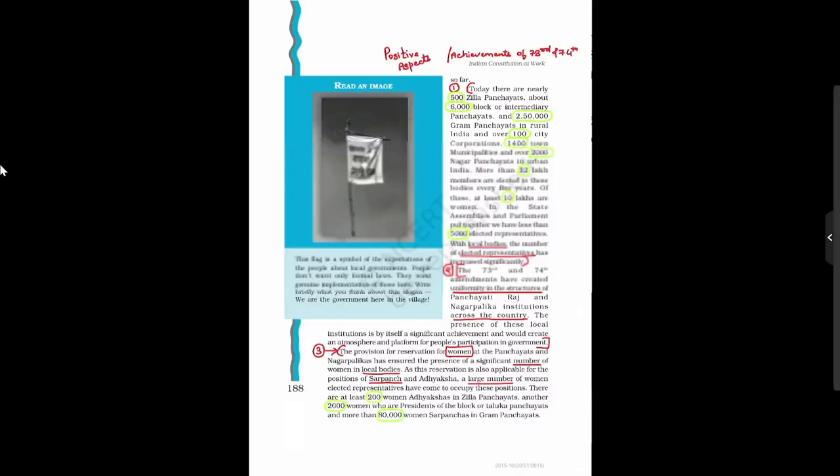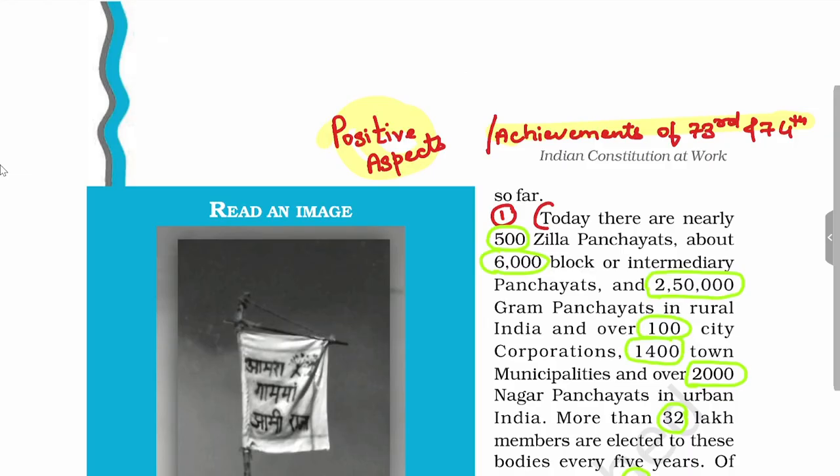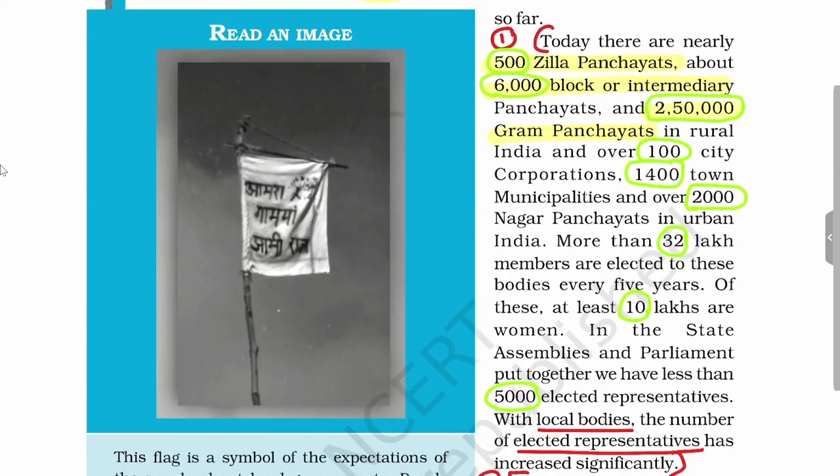First, we'll see the positive aspects or the achievements of the 73rd and 74th Amendment Act. If we see the achievements, we'll see that around 500 Jilla Panchayats were established, 6,000 intermediary panchayats were established, and 2,50,000 Gram Panchayats were established under the amendments.